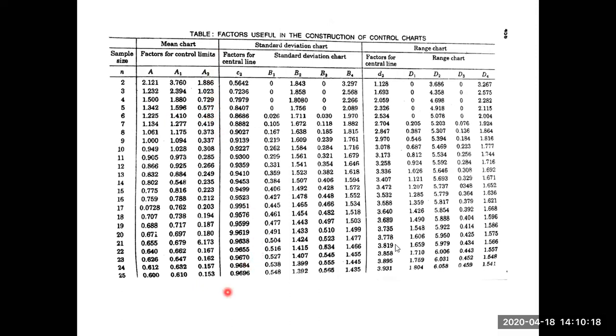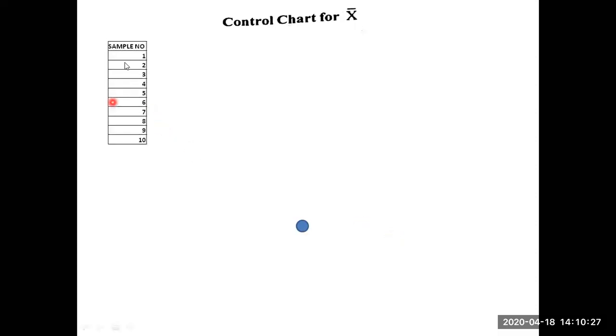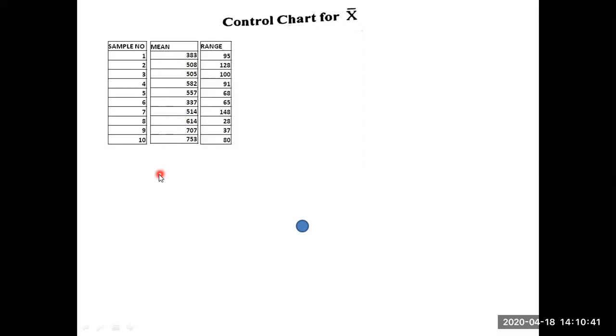Okay, next we will go for this one. Now we are going to find the control chart for X bar. For the sample number, the previous data only I am writing in a column-wise manner. Sample numbers from 1 to 10. Next, mean: the same data I am writing here column-wise. Range: the range we already discussed. Sample one has 6 observations. For the range, how will you find it? Highest value minus lowest value. He has given it.